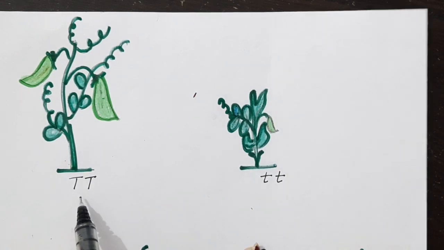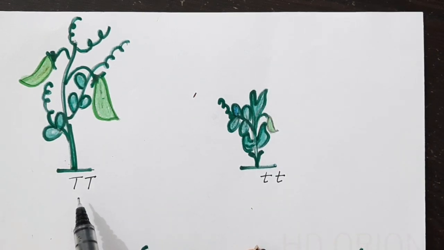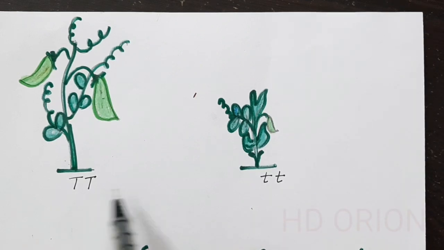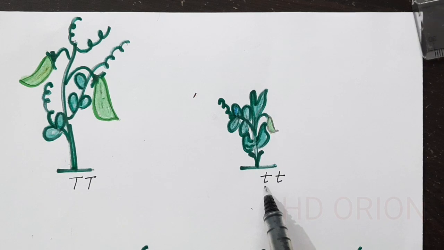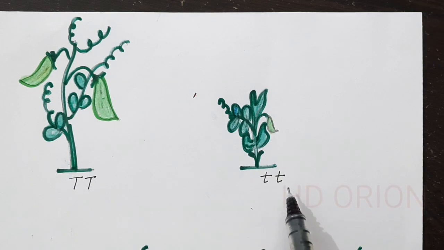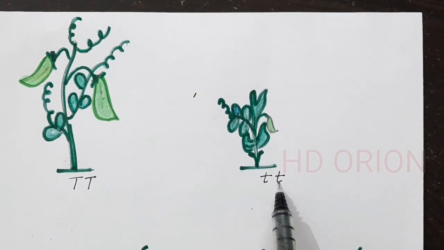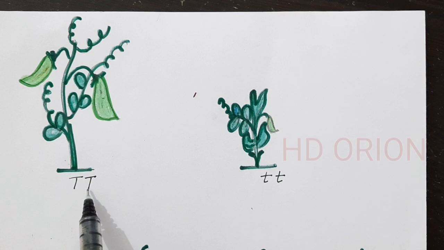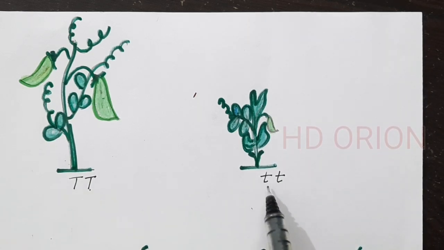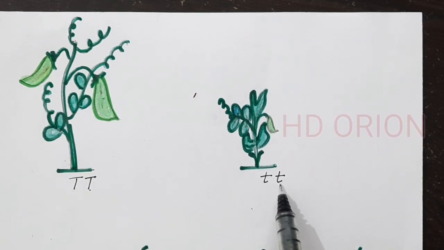So, considering the stem length, I am taking this parent as capital T, and here I am taking it as small t. You can see that both are in homozygous condition. Homozygous condition means both the alleles are the same. Here both alleles are capital T, and here both alleles are small t.